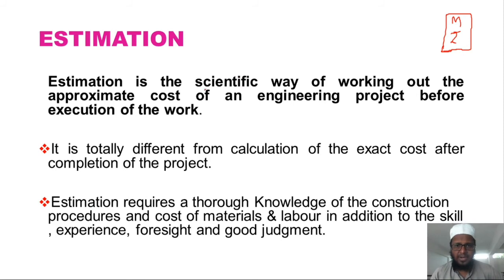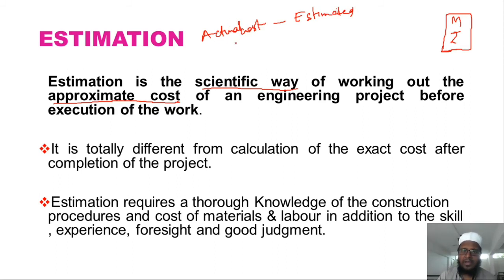That is why we need a scientific way of working out the approximate cost. As I told you just now, we can calculate approximate cost. Actual cost and estimated cost may vary.